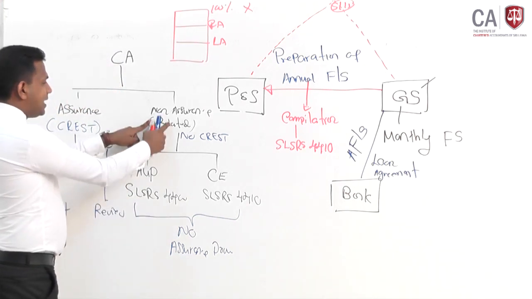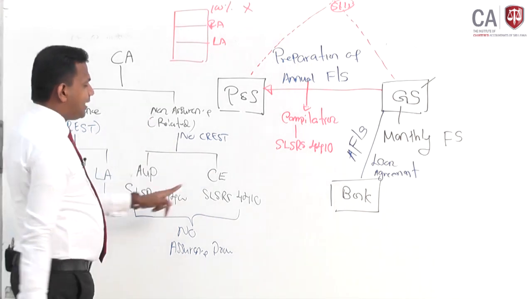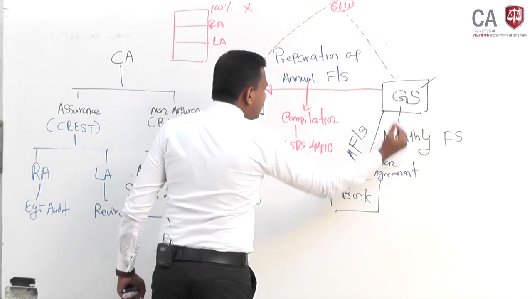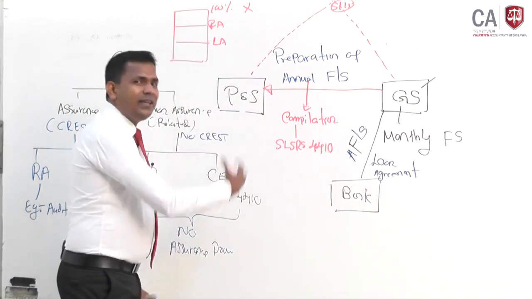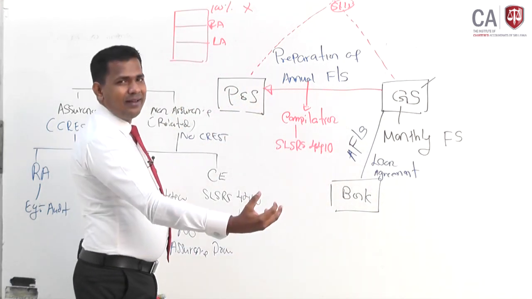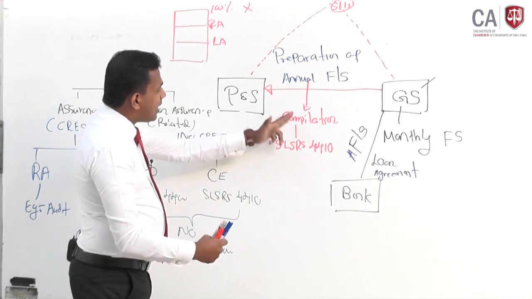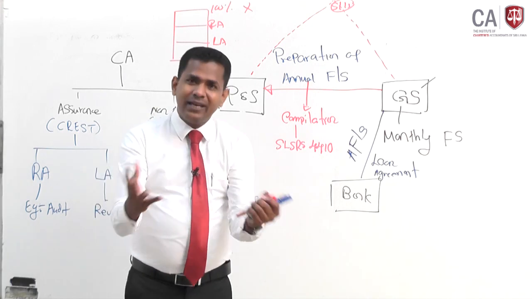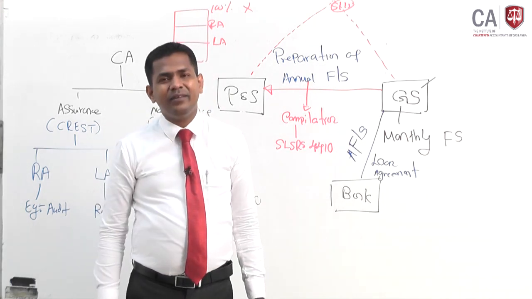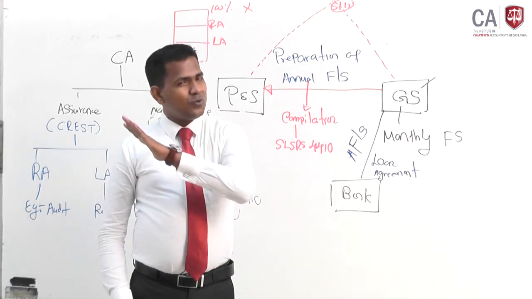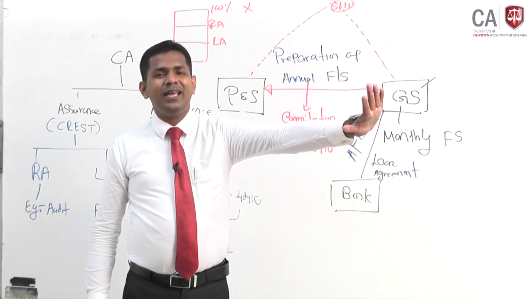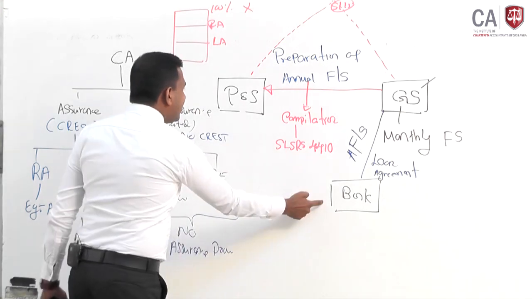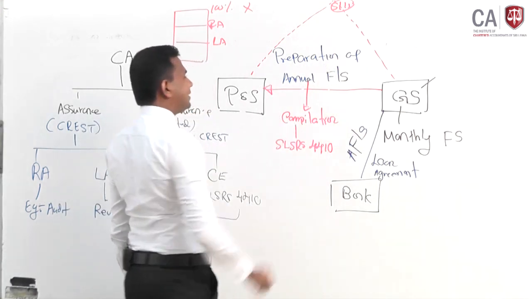This is a non-assurance engagement. This is a compilation engagement, because you are compiling. They are keeping the bookkeeping through MYOB. You are compiling the information on behalf of the client, and you are giving a report. While you are compiling and giving the report, can you give an opinion? Just thinking logically now. You will not be able to give an opinion. Why? You are not giving a comment to a third party on the accuracy of this financial statement.